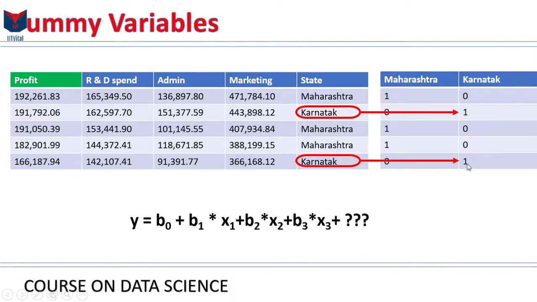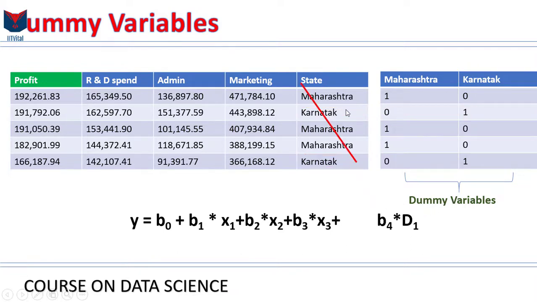and these two new columns are called dummy variables. And building your regression model from here is very simple. All you have to do is use the Karnataka column, and you are going to be using it instead of the states. You would not be using state anymore, and basically you add a variable which is b4 times d1, and d1 in this case is your dummy variable for Maharashtra, and you don't use the Karnataka column either.